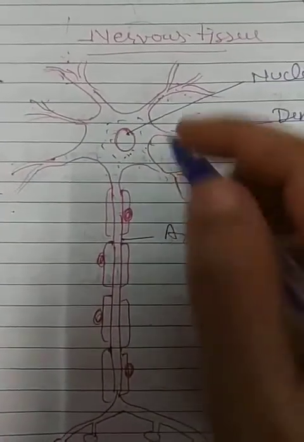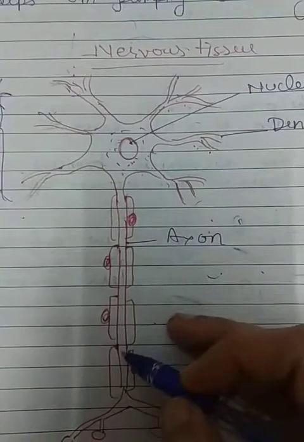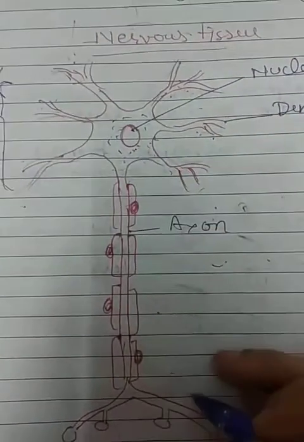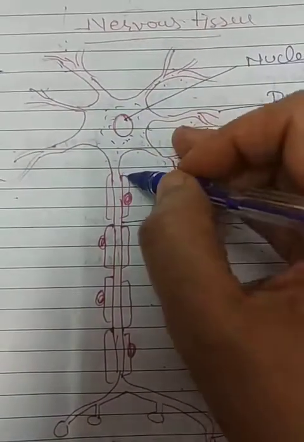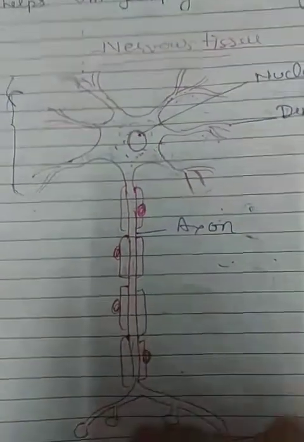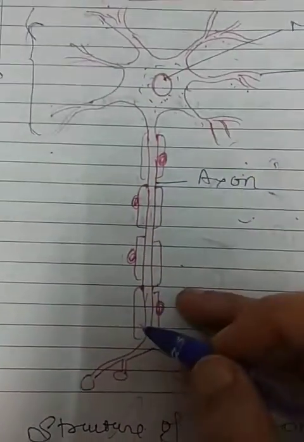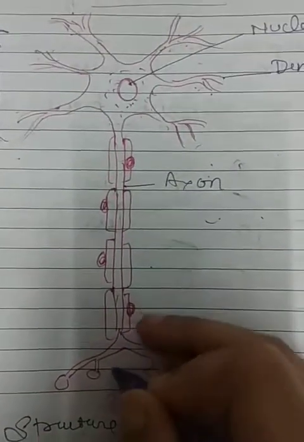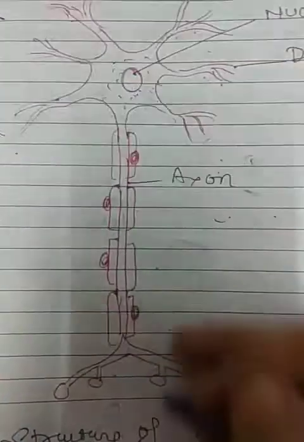Now, the axon is a long stem-like projection emerging out of the cell, responsible for communicating with other cells. The axon communicates with another cell, called the target cell, thereby passing on the impulses.